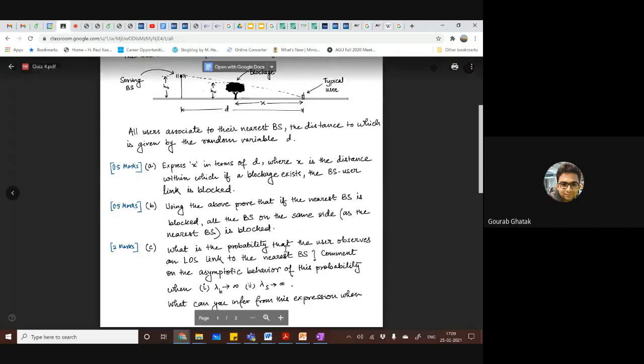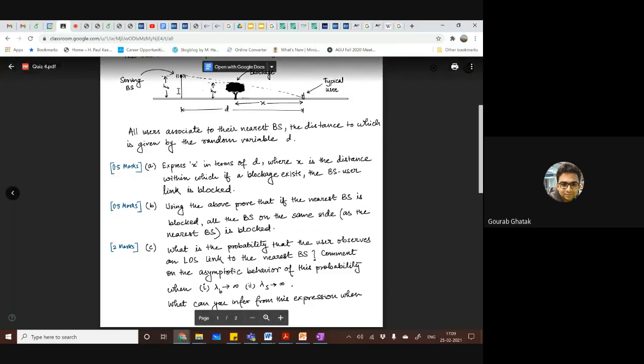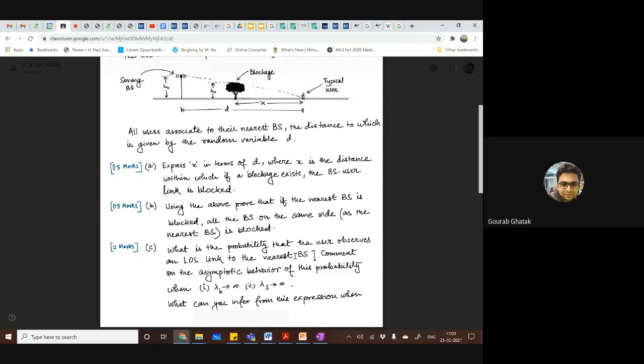It's the probability that a user observes a line of sight link to the base station. A user observes a line of sight link to the base station when there is no blockage present inside this link, right? But when we say probability, it means you have to take into account all possible such distances d and x. Remember, these are Poisson point processes, and thus d and x both are random variables, right? So out of all possible distances of the serving base station and the user, what is the probability that the user observes a line of sight link to this nearest base station?